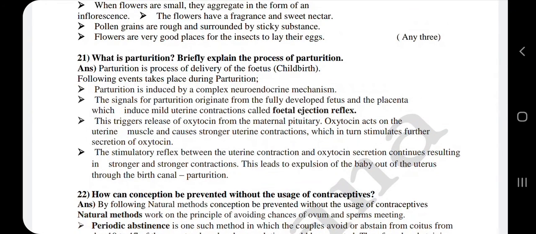21. What is parturition? Briefly explain the process of parturition.